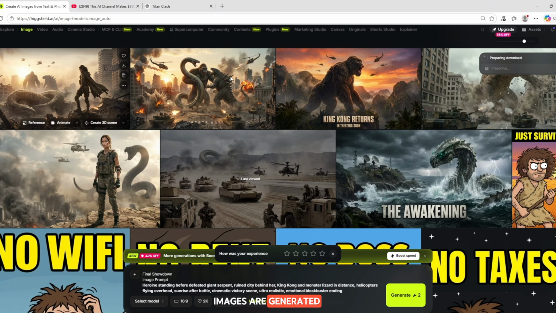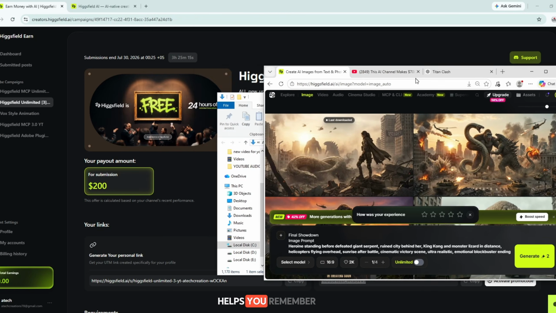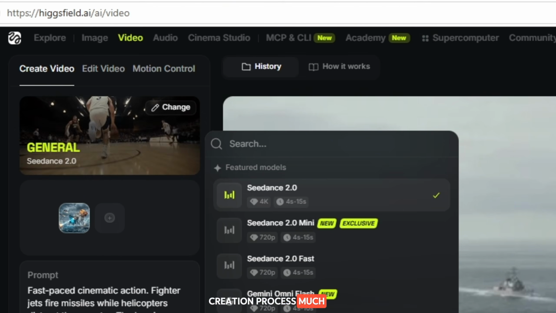After all the images are generated, download them and make sure to number each one, such as Snake 1, Snake 2, Snake 3, or S1, S2, S3. Numbering your images helps you remember which prompt belongs to each scene, making the video creation process much easier.